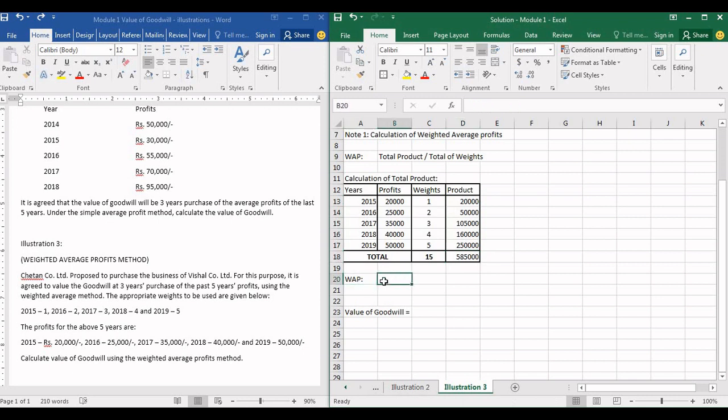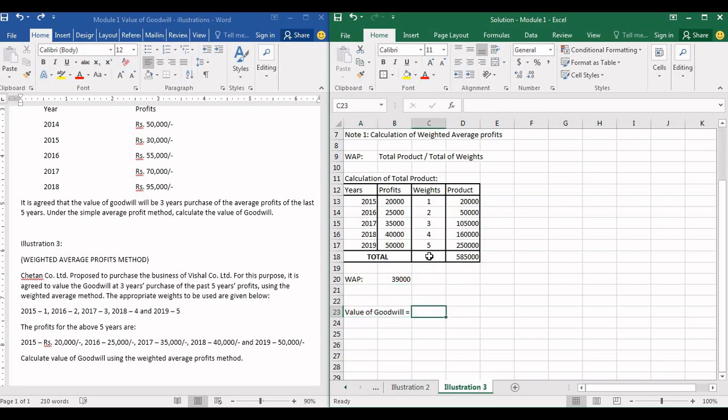WAP means weighted average profits, that is the abbreviation. So weighted average profit is total product, see this formula here, total product, which is 5,85,000, divided by total weights. Total weights is this 15, which gives 39,000. So the weighted average profit is 39,000.